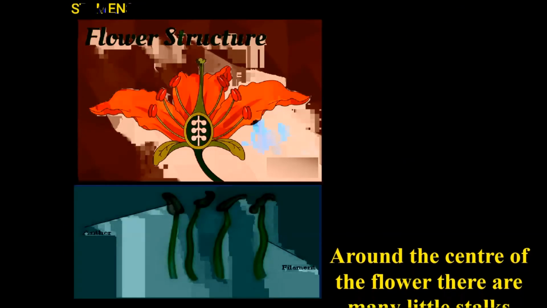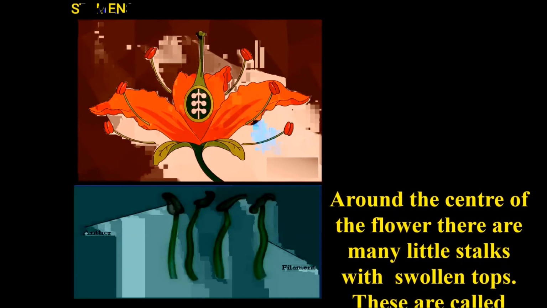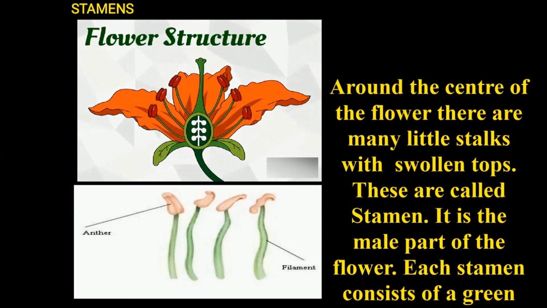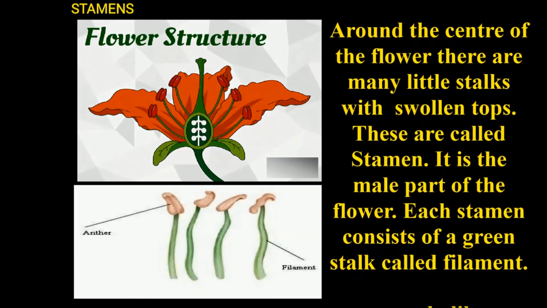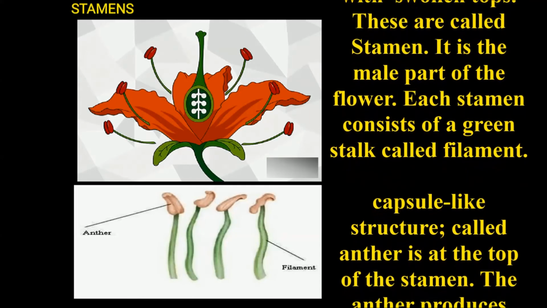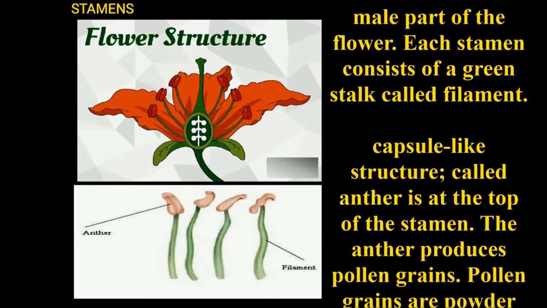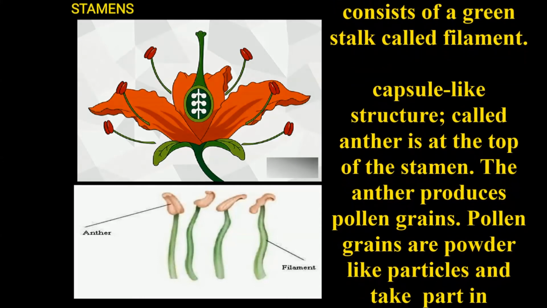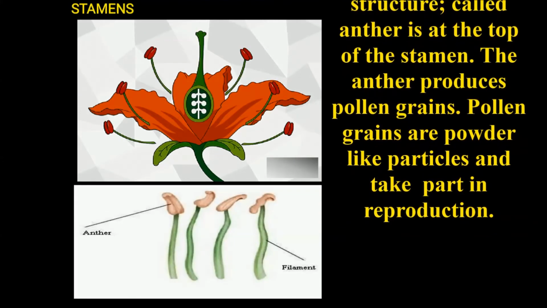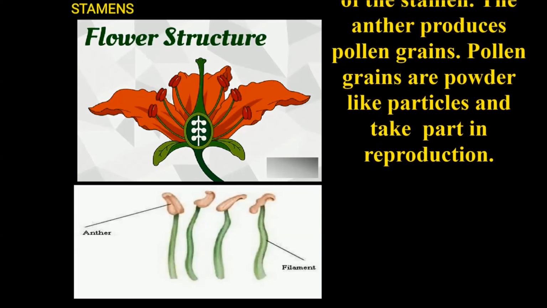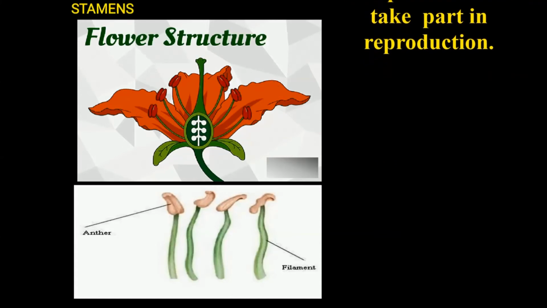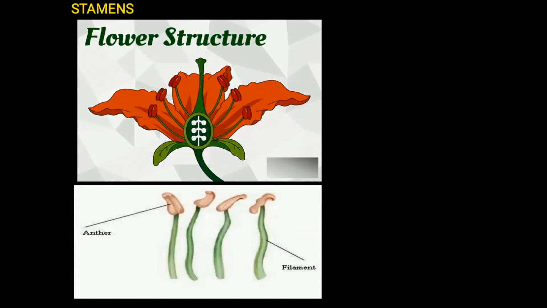Stamen. It is also called the male reproductive part of a flower. Around the center of the flower there are many little stalks with swollen tops. These are called stamens. It is the male part of the flower. Each stamen consists of a green stalk called the filament. A capsule-like structure called the anther is at the top of the stamen. The anther produces pollen grains. Pollen grains are powder-like particles and they take part in reproduction.